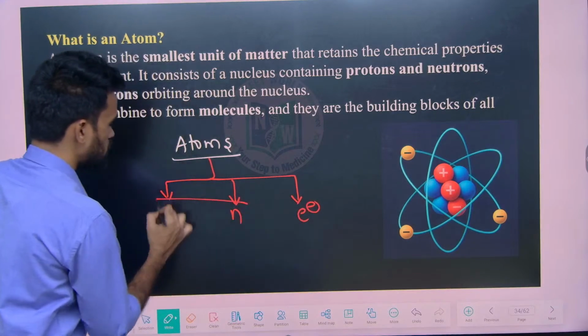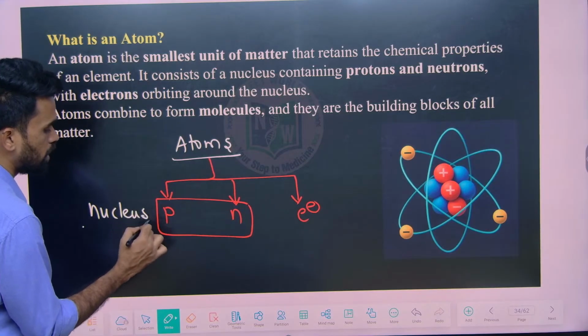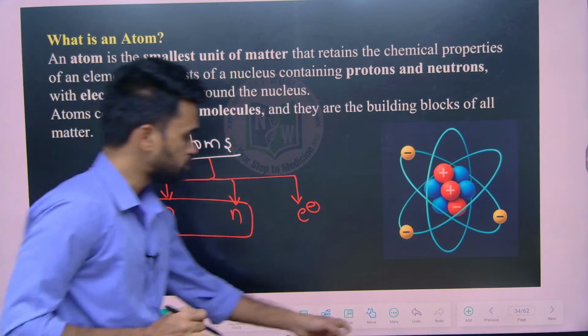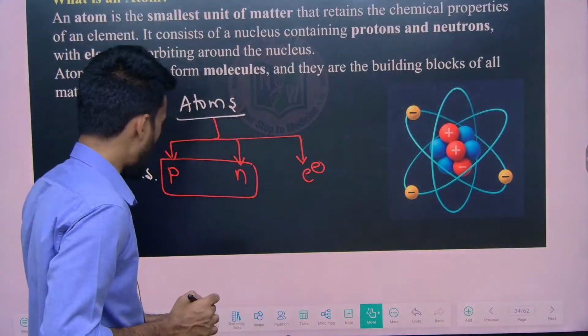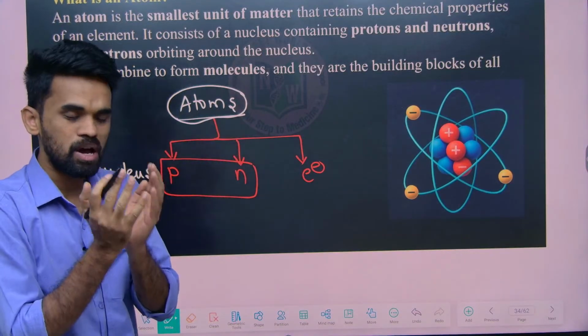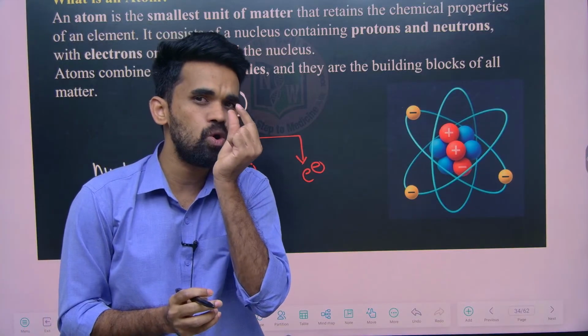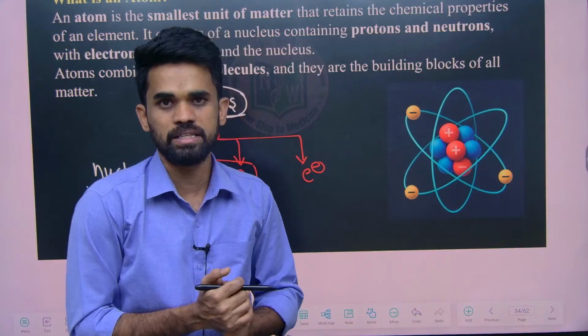The protons and neutrons are present in the nucleus. Now when I say atomic mass, every atom has some mass, and that mass is called its atomic mass. Now an atom is a very small particle that we cannot see with our eyes.